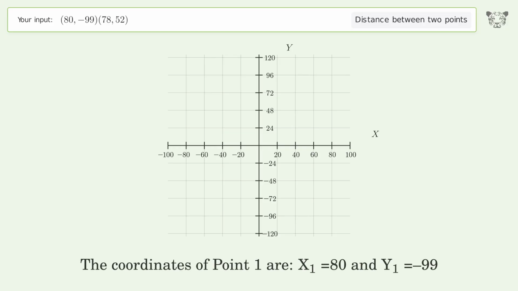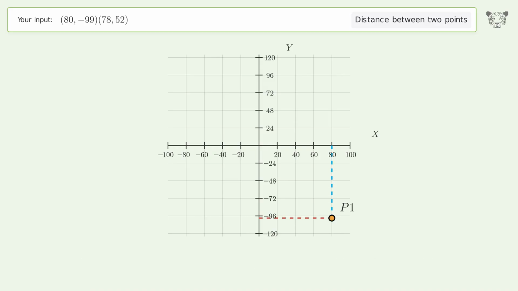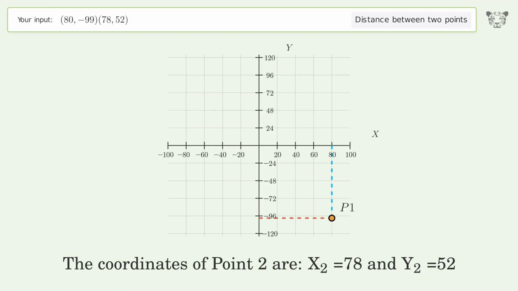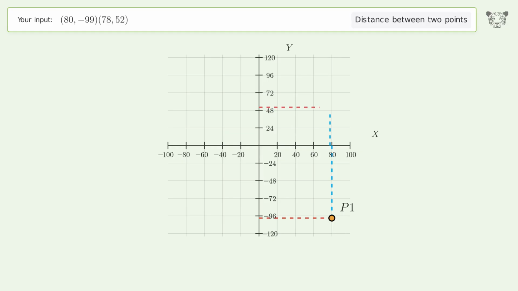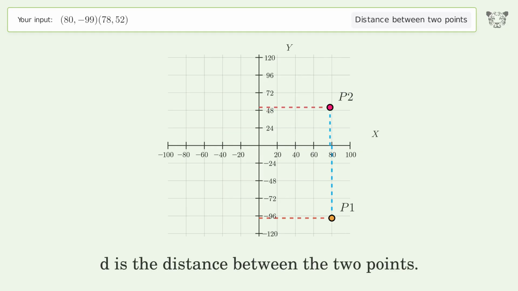The coordinates of point 1 are x1 equals 80 and y1 equals negative 99. The coordinates of point 2 are x2 equals 78 and y2 equals 52. D is the distance between the 2 points.